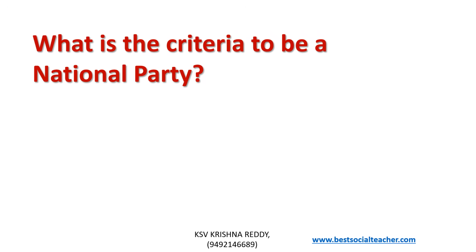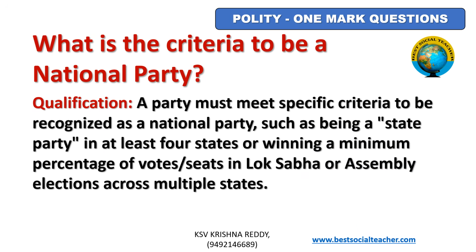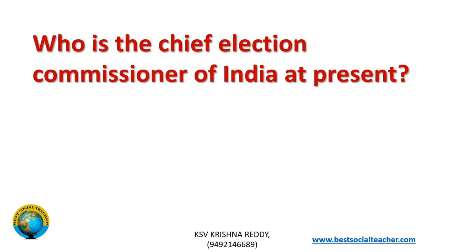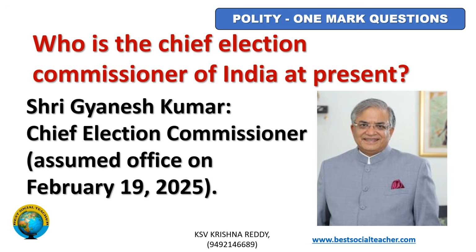What is the criteria to be a national party? A party must meet specific criteria to be recognized as a national party, such as being a state party in at least 4 states or winning a minimum percentage of votes or seats in Lok Sabha or Assembly elections across multiple states. Who is the Chief Election Commissioner of India at present? Mr. Gyanesh Kumar.